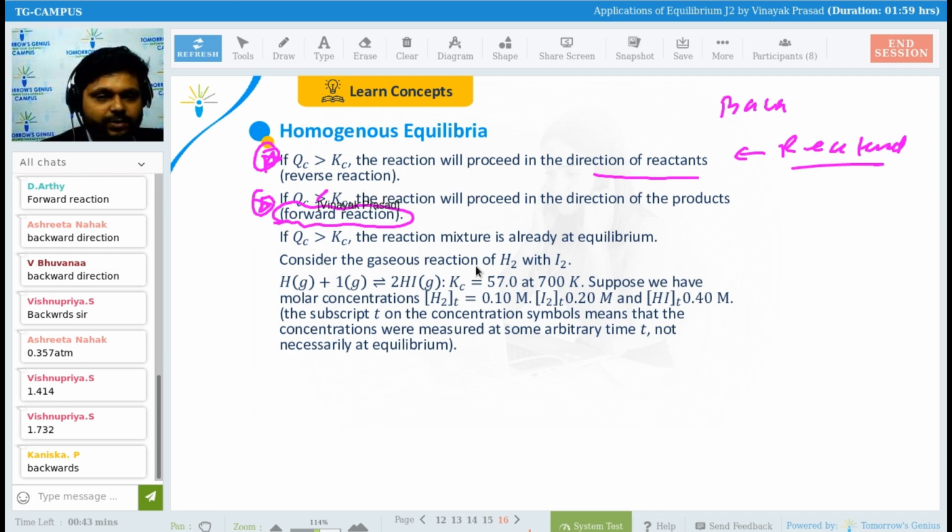See, actually it will be like this only: if Kc is greater than Qc. And here, Qc is equal to Kc, the reaction mixture is already at equilibrium. Is it okay? Any problem to anyone? No problem?